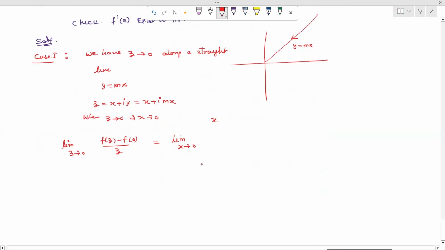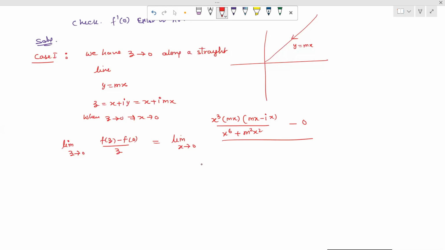So we write down x cube y, where y means mx, into y minus iota x upon x raised to the power 6 plus y square, which means m square x square, minus f naught which is 0, upon z. z is x plus iota y, x plus iota into mx.